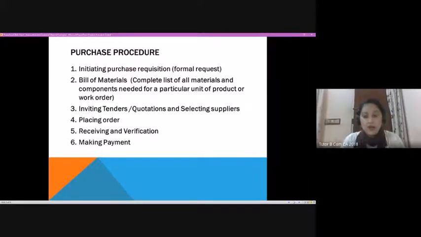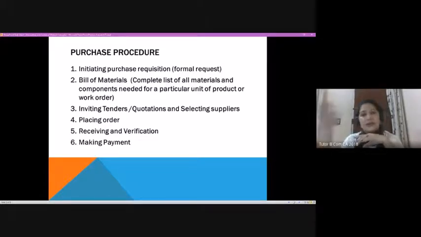And then after receiving these quotations, after following the general procedure, we select the supplier who has quoted the least price, because we have already specified what we require. Based on the requirement, the suppliers will have listed the quoted price. So the least quoted one will be picked for supply of our raw material, and then we will place the order with them.